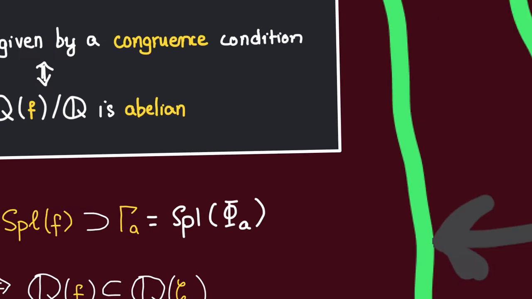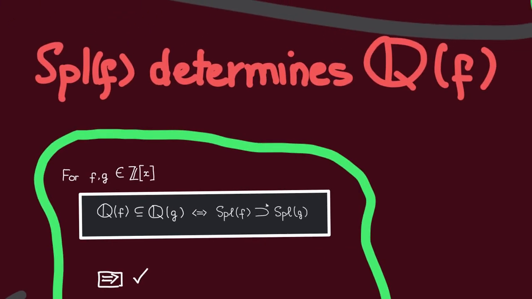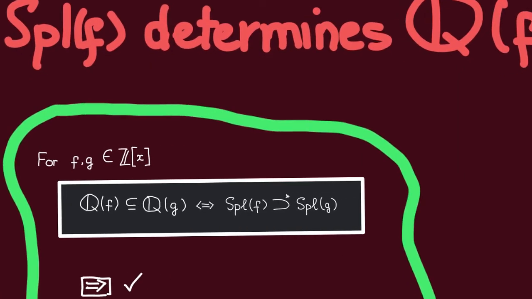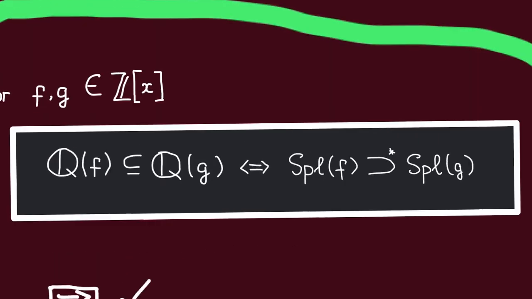And now here is the interesting thing that we have mentioned in the overview. Remember that Spl(f) actually uniquely determines the splitting field of f. To be more precise, we'll have that Spl(f) contains all but finitely many points of Spl(g) if and only if the splitting field of f is contained inside the splitting field of g.